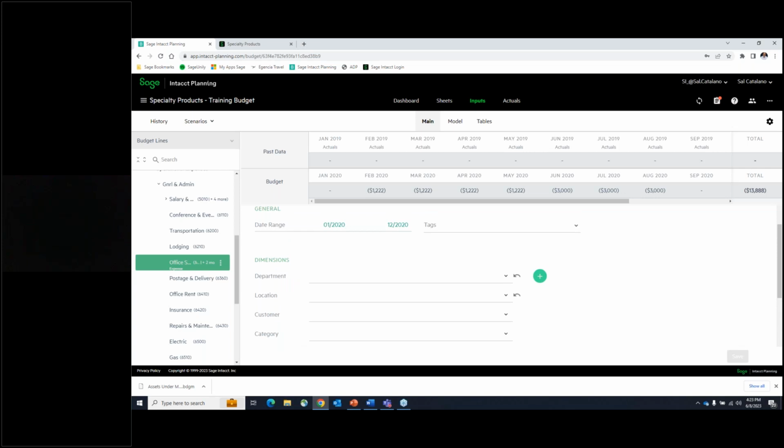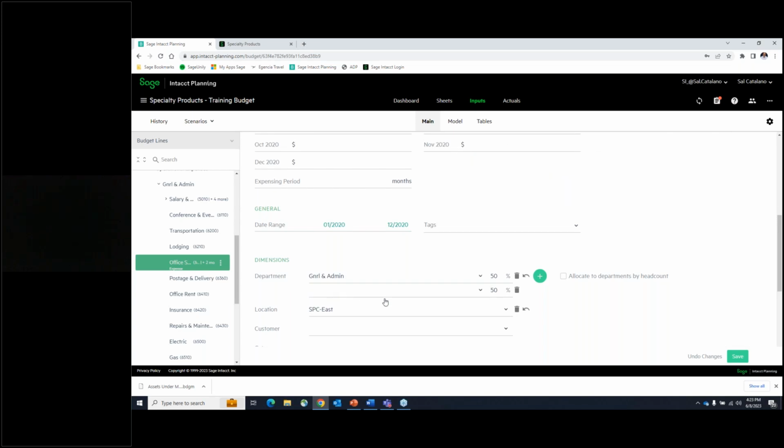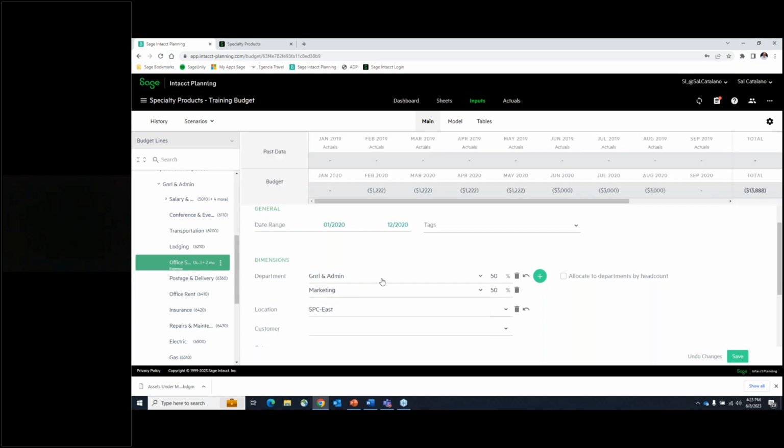As I keep scrolling down, you have the opportunity for dimensions, where you can allocate some of these expenses by simply clicking on this little button here, where I can potentially choose to allocate by certain percentages, and by whether it's location or department or customer. Again, depending on what my dimensions are in Sage Intacct, I could potentially have the opportunity to do that. Okay, here, this is where the percentage were. Okay, so I can say 50% here and 50% here, and then choose the actual percentage share by each department.